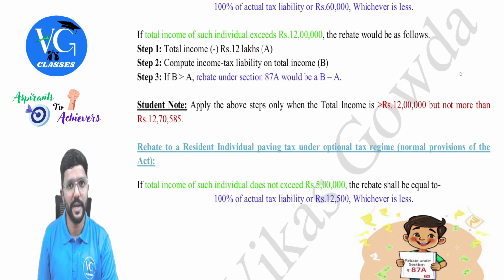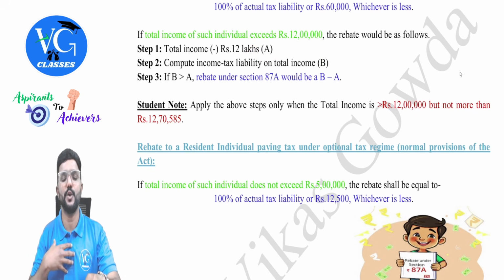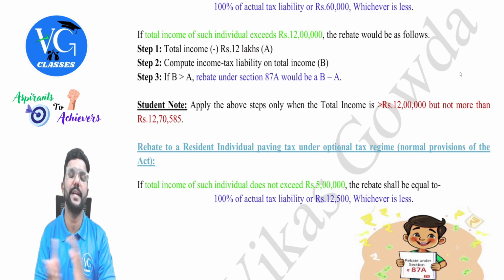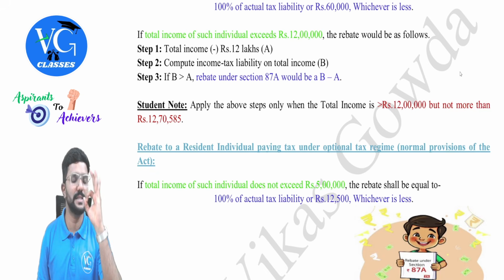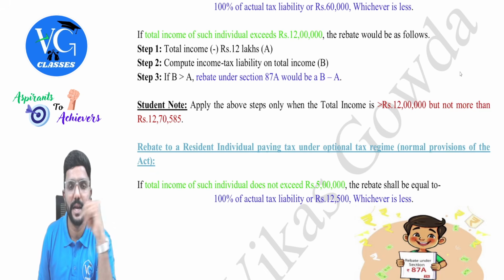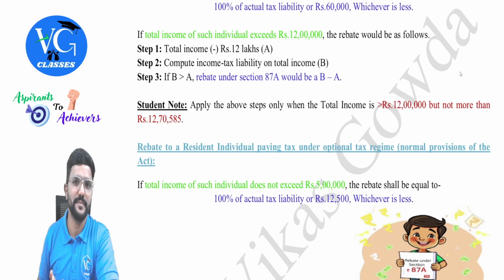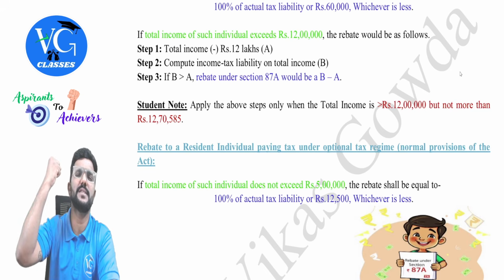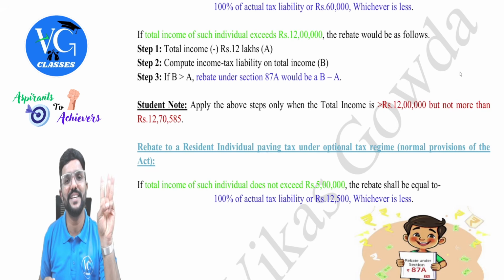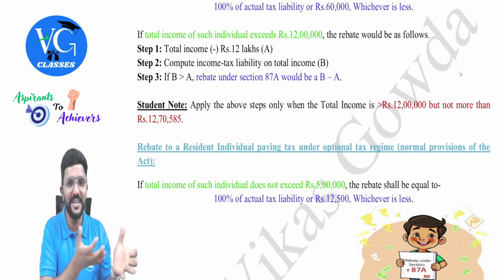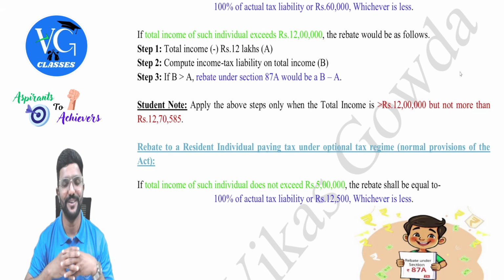So I will just give an example. Assume the total income of a resident individual following the default regime is 12 lakh 30,000. If his income was exactly 12 lakh, his tax liability would have been 0. Now it is 12 lakh 30,000. So just for a 30,000 increase in income over 12 lakh, his tax liability will be more. Assume it is like 70,000. Is it fair? Just for a 30,000 increase in income, tax liability increases from 0 to 70,000.